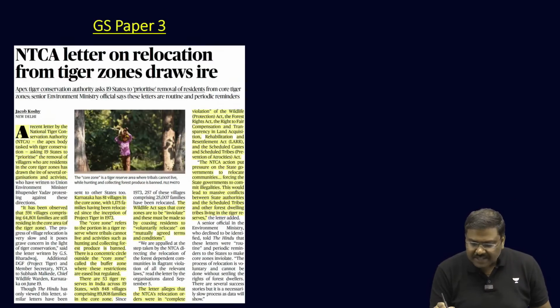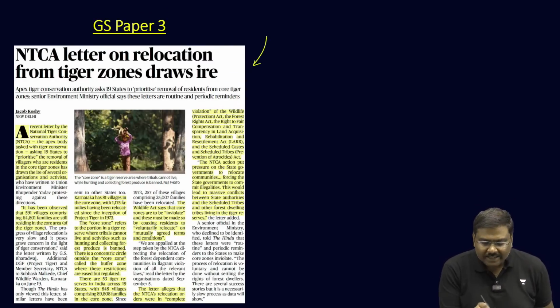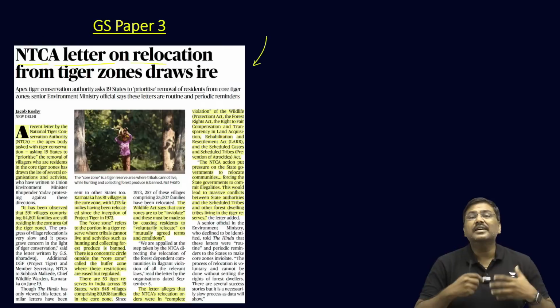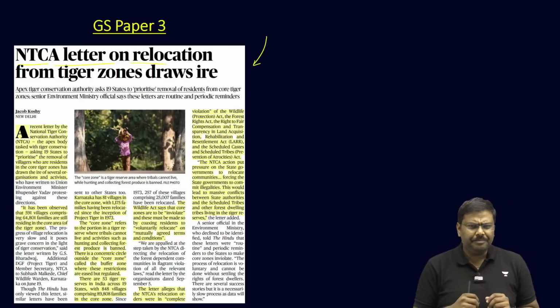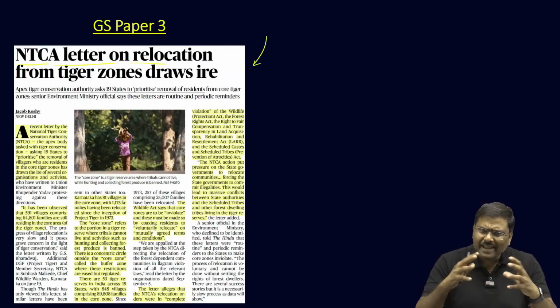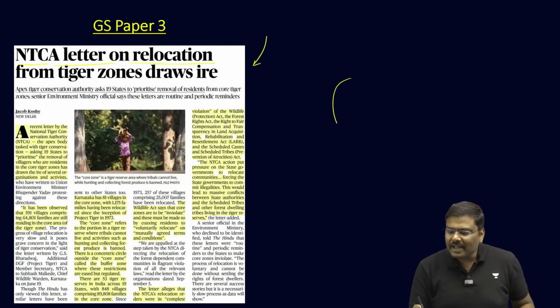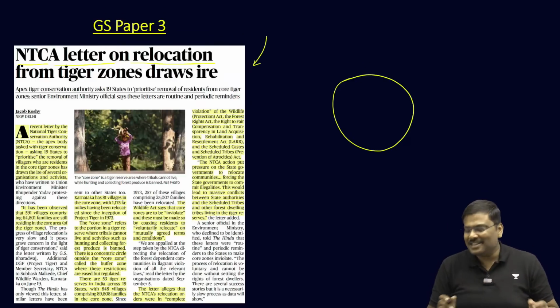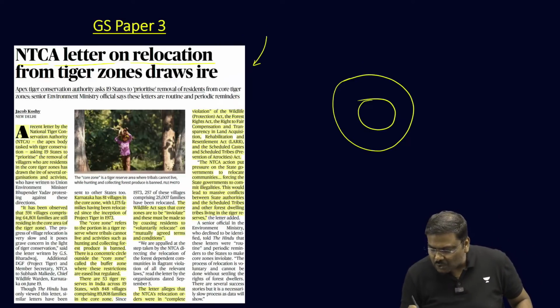Let me go to the next article. NTCA letter on relocation from tiger zones attracts criticism. What is the issue here? Whenever you talk about tiger reserves, if you assume the reserve is in a circular shape like this, it is generally divided into zones.